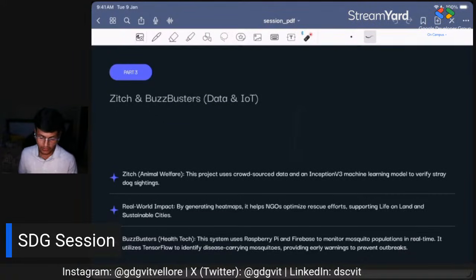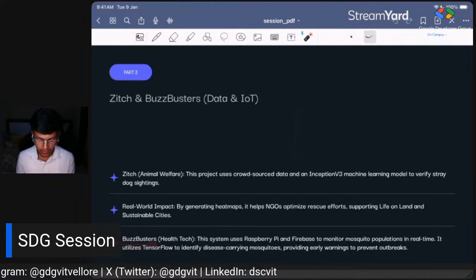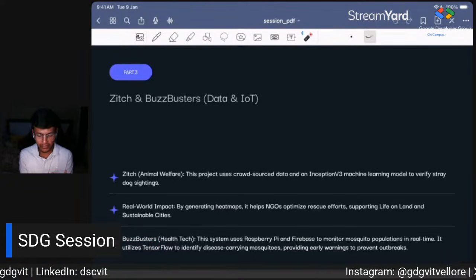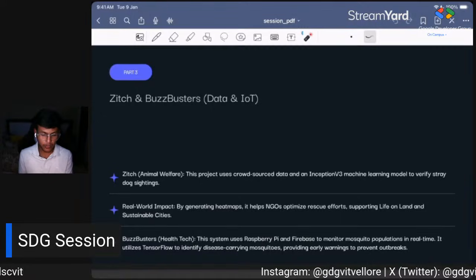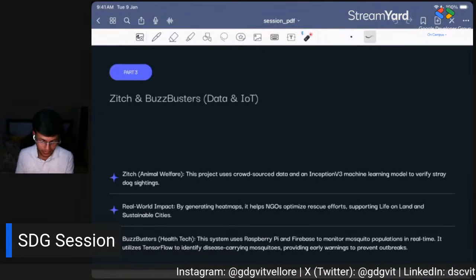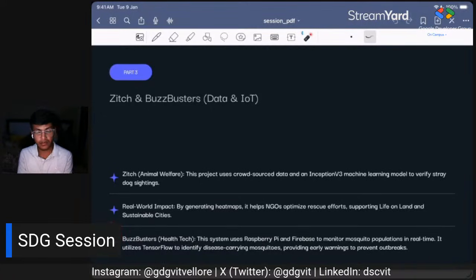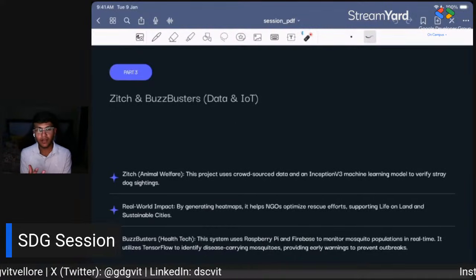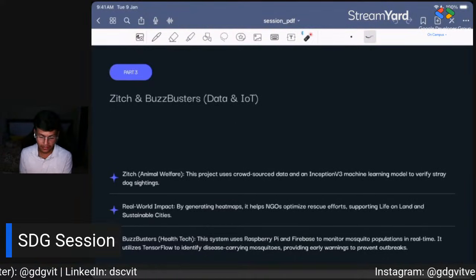Now Buzzbusters. What they did was this system used Raspberry Pi and Firebase as the database to monitor mosquito populations in real time. So this is also an example where they actually use technology to help people, right? To help people related to the health sector.